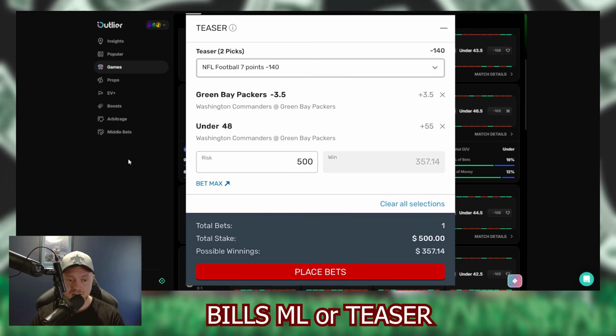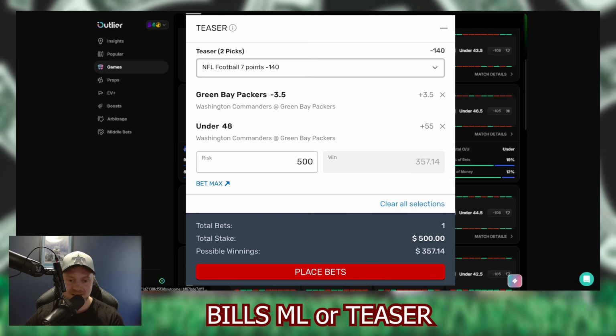So that being said, Green Bay would get 6 points, so they go from minus 3.5 to plus 3.5. So now they can lose by a field goal and still cash this prop. The under 48 goes into under 54 if you do 6, but under 55 for this 7-point teaser that I did. And you can see that both of these lines pretty much get 7 points. That's how a teaser works if you don't know what a teaser is. That's why I'm talking about the teasers right here.